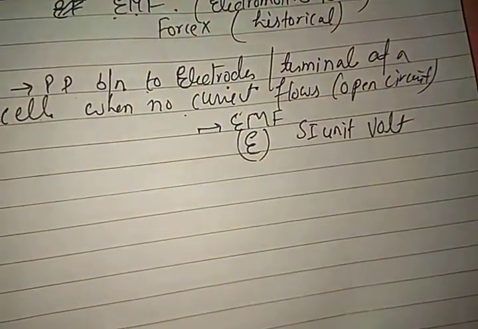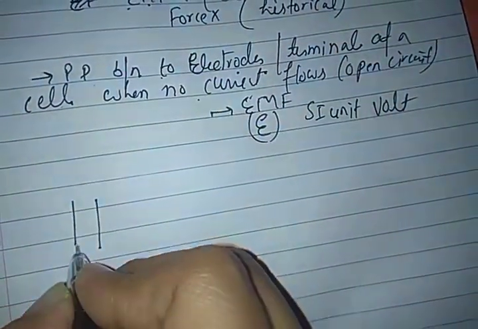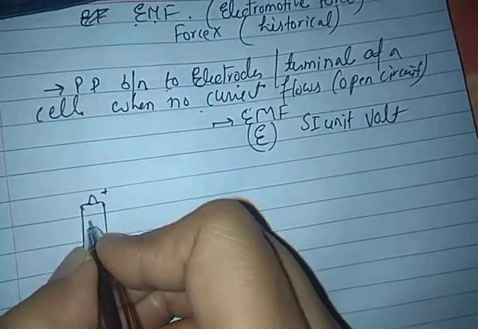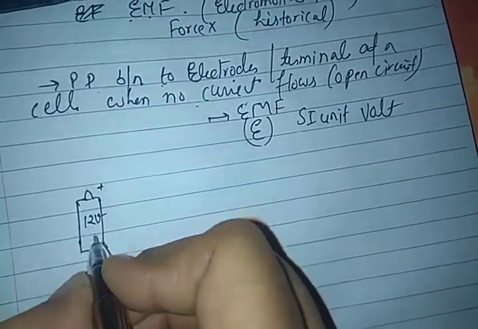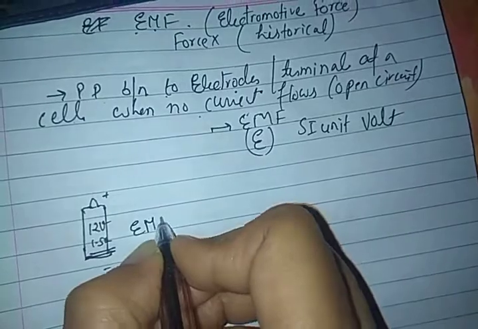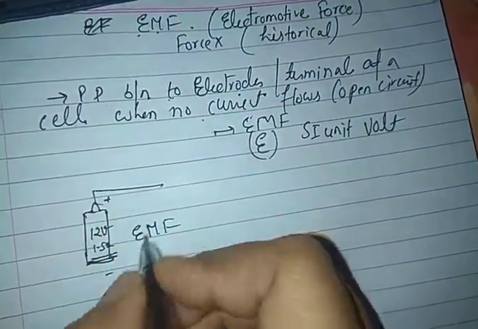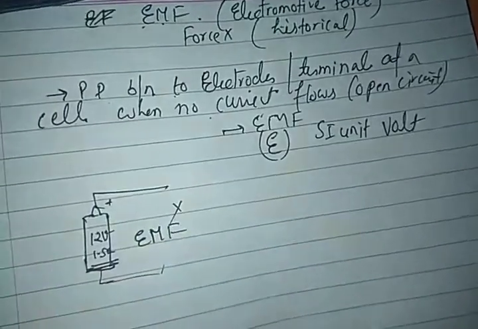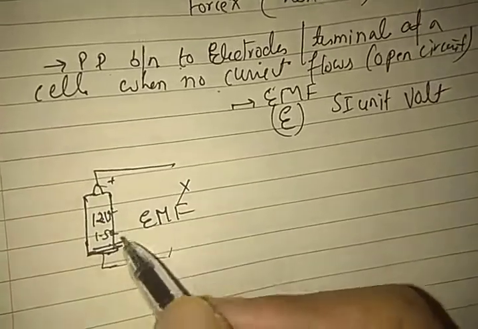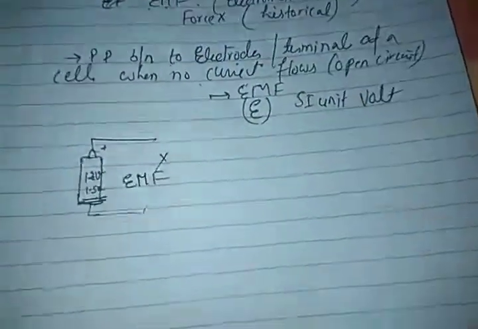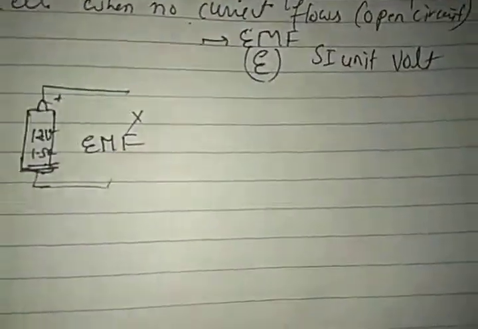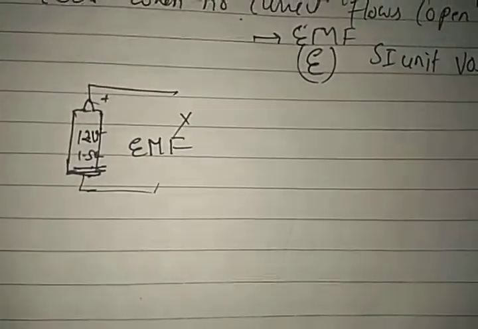Now I can give you one example. The cell which you are buying from the market is of 12 volt. You can see it's written on this cell 12 volt. Somewhere it is written 1.5 volt. This potential is only known as EMF because at that time no current is flowing through the circuit. Whatever potential difference is written on the battery when you purchase it from the market is known as electromotive force. In the next class I will be telling you what is potential difference.